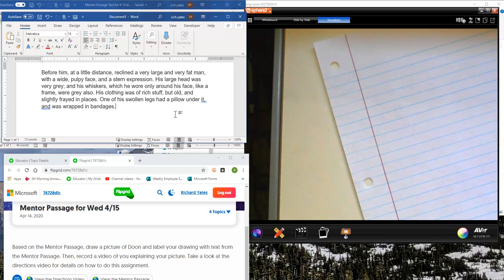This mentor passage is describing a man, King Henry VIII. And I'm going to use only the words in this description to draw him. What I want to do is read it first, and then I'll go through and think about what I want to say.